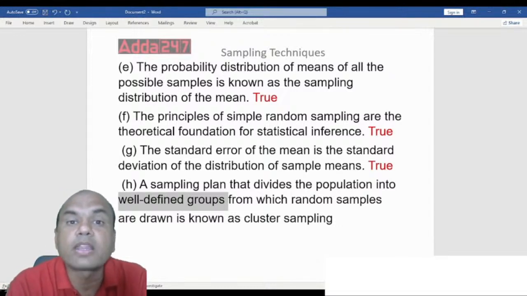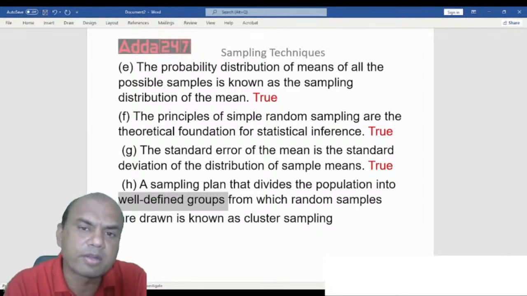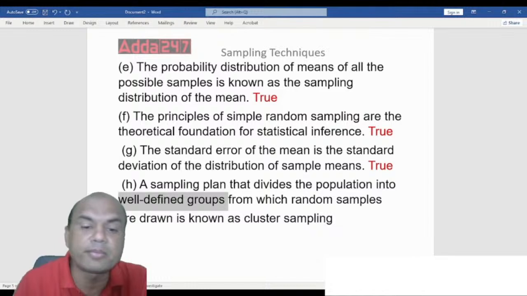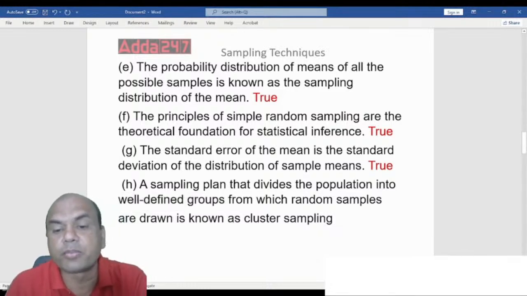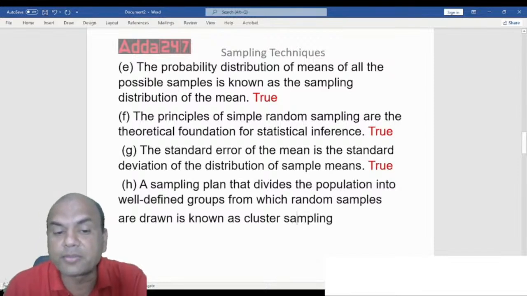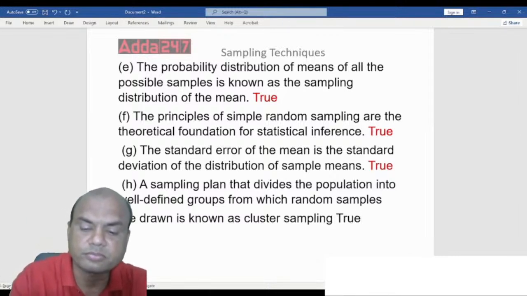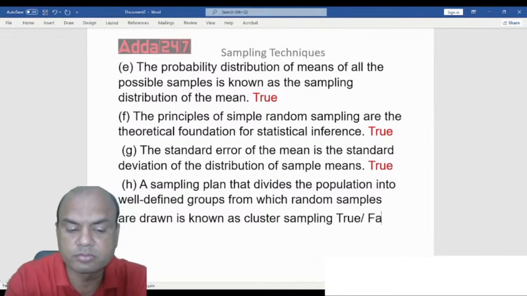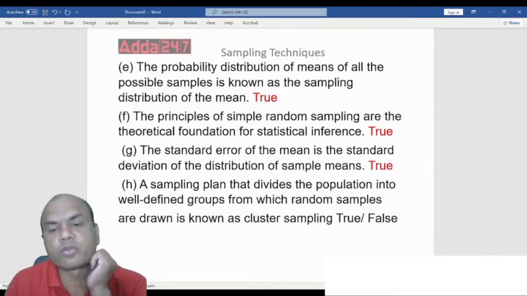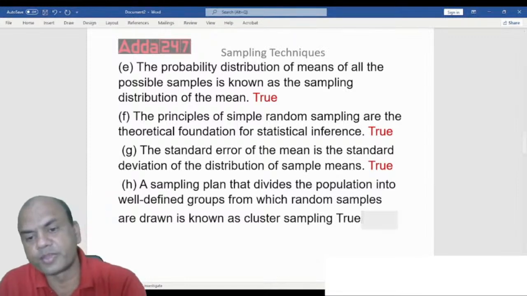Or they can be defined like in systematic sampling, just by serial order. So the sampling plan that divides the population into well-defined groups from which random samples are drawn is known as cluster sampling. So is it true or false? It is true. See this, again true.